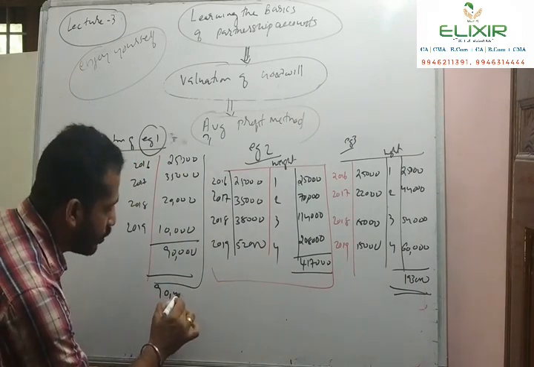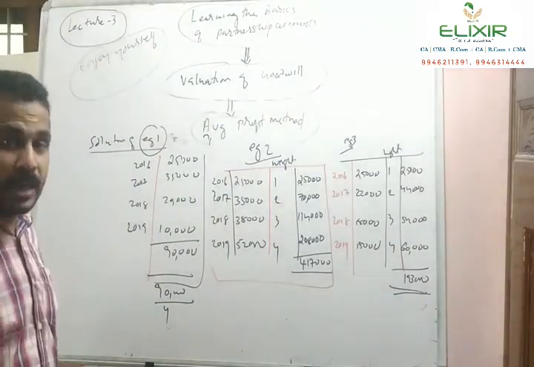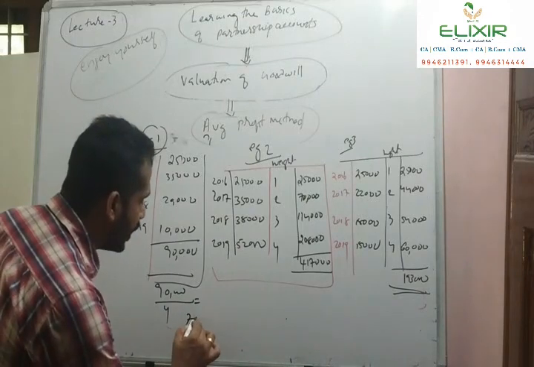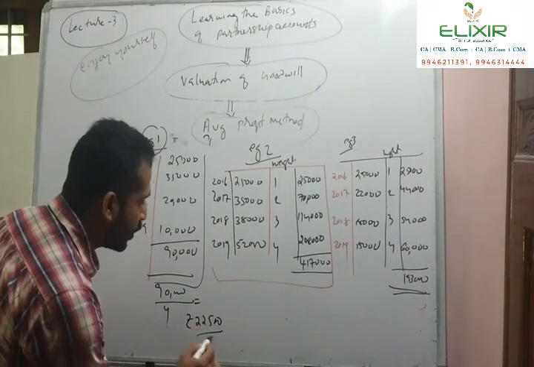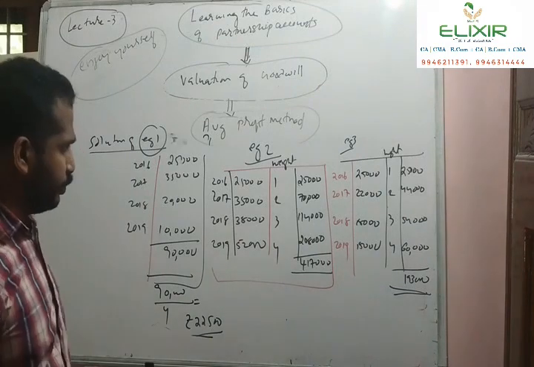So 90,000 divided by 4 will be the average profit under the simple average method. So how much will we get? 90,000 divided by 4 is equal to rupees 22,500. That will be the average profit, rupees 22,500.